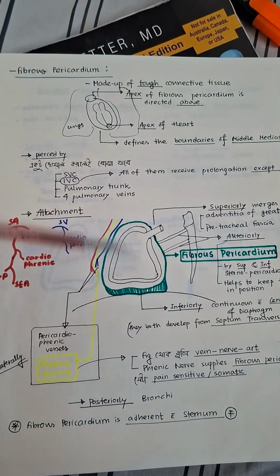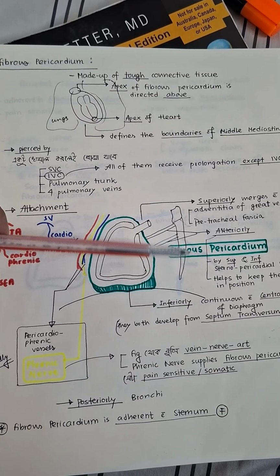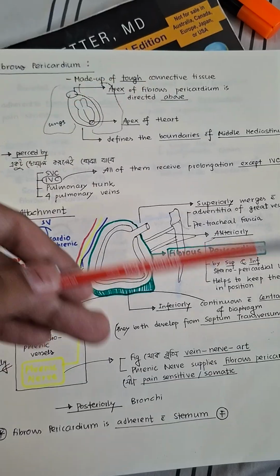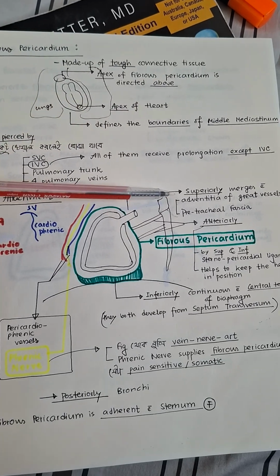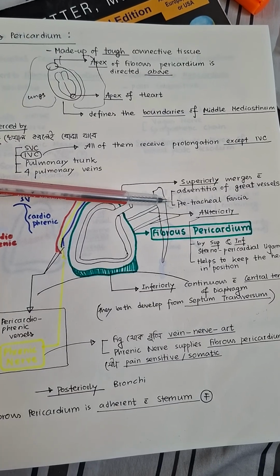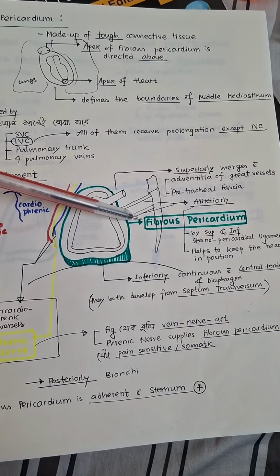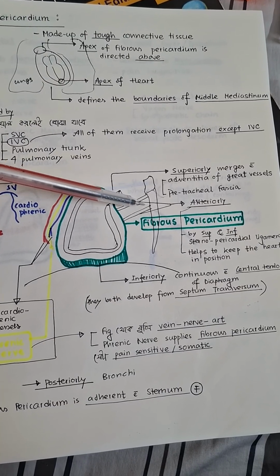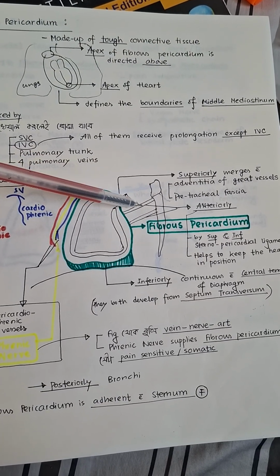Now to get a crystal clear idea about the pericardium, just look at this. This is a lateral view, suppose you are looking at it from the side. This is the sternum, manubrium, and the body. So the heart is attached anteriorly to what? To the sternum. Between the sternum and pericardium there are the superior and inferior sternopericardial ligaments, placed anteriorly. So the anterior attachment is the superior and inferior sternopericardial ligaments.